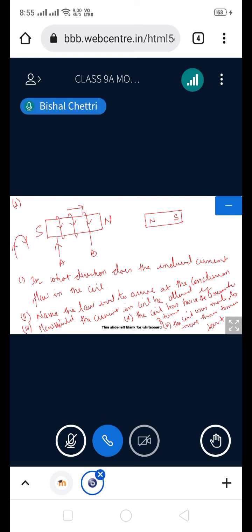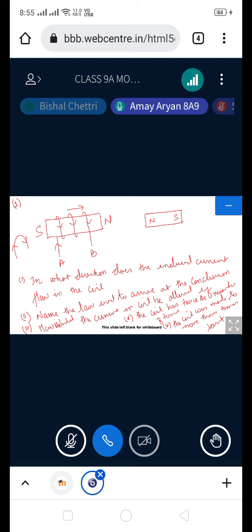Which pole is moving towards the coil? North pole, so it will become north and anti-clockwise. Which pole will be created over there? North pole. And what will be the direction of the current? Anti-clockwise. If it is anti-clockwise, the other end will be what?